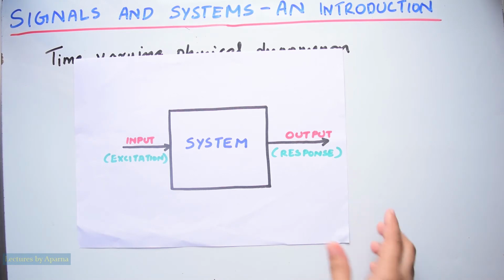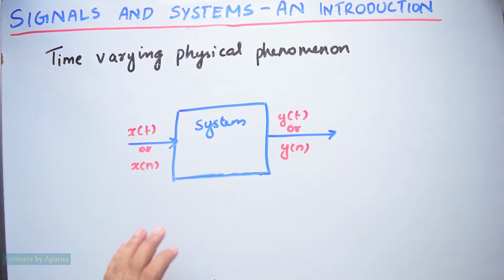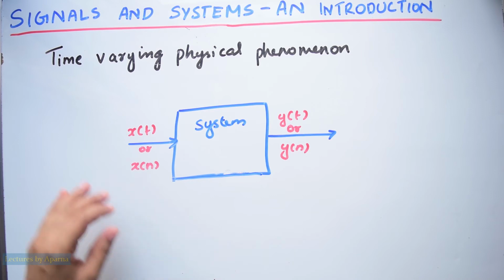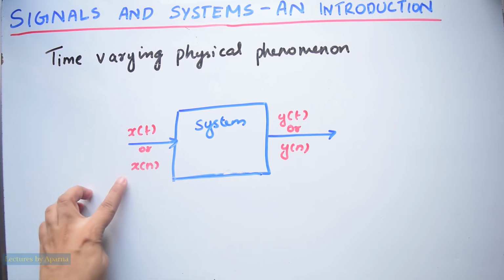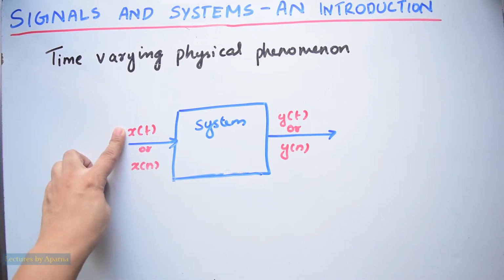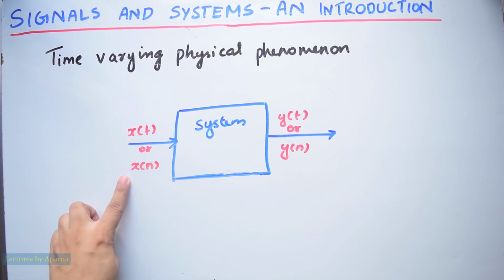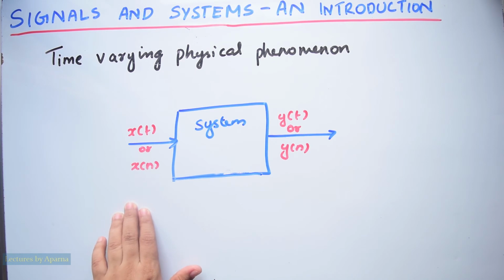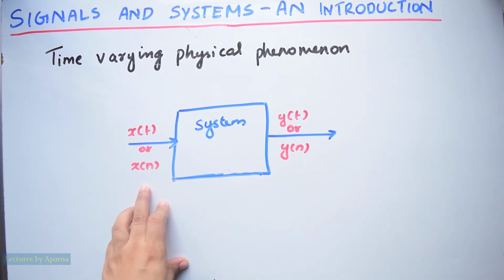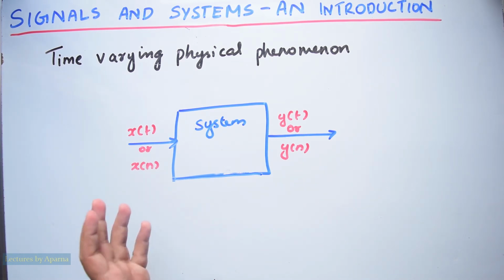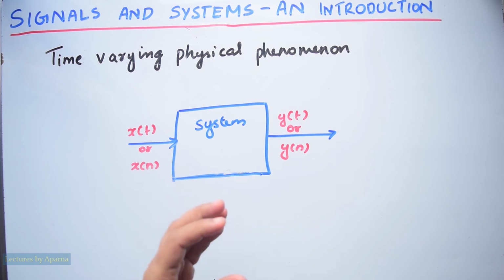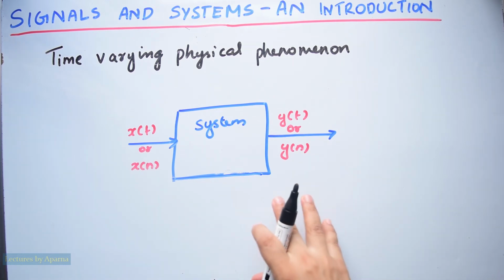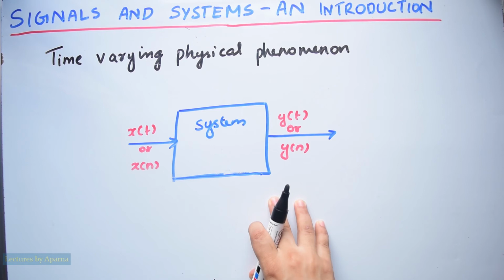Consider a system. So a system takes a signal as input. It can be x of t or x of n. X of t is a continuous time signal and x of n is a discrete time signal. So you give x of t or x of n at the input. The system takes the input, modifies and processes it, and produces an output signal y of t or y of n. So the system is mathematically modeled by an operator